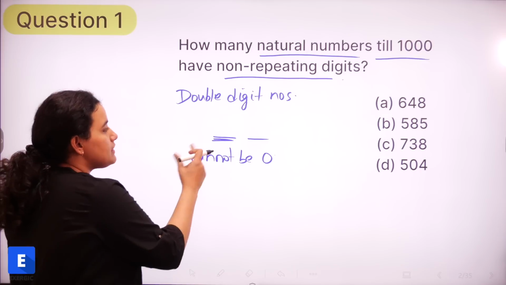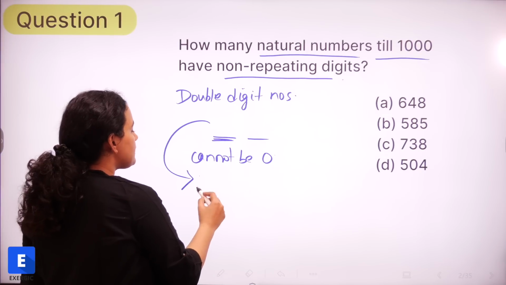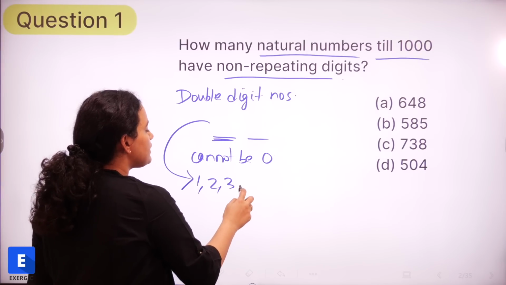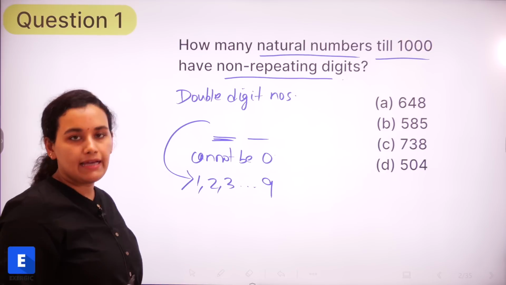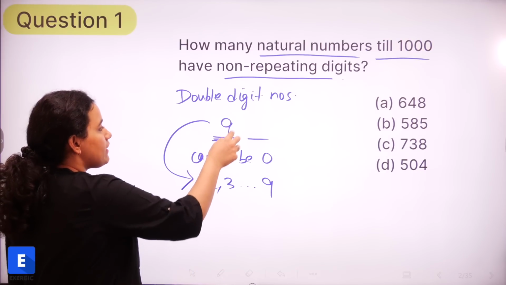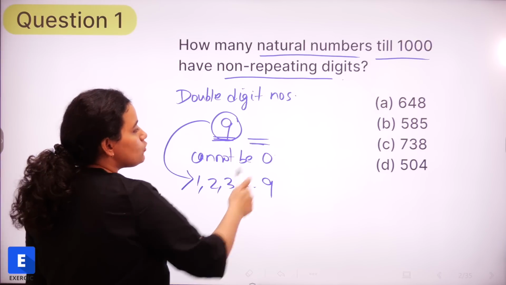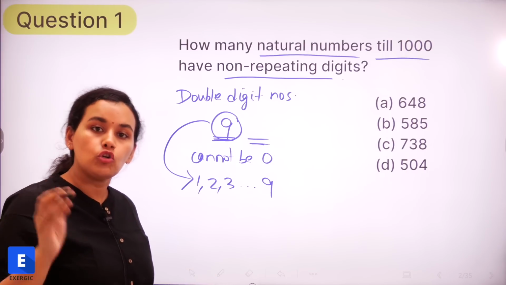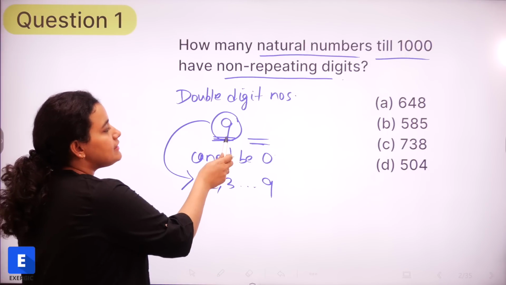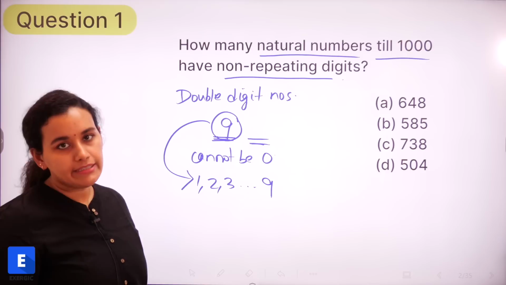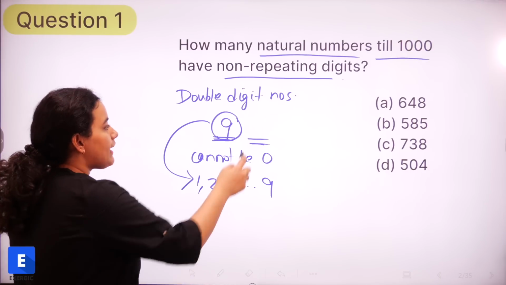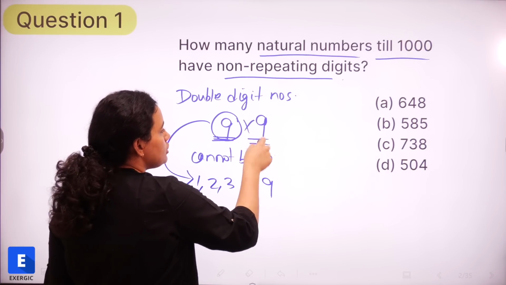So what are the numbers by which we can fill this tens place? Again, it is going to be 1, 2, 3 and so on right up till 9. So 9 ways by which we can fill the tens place. What about the units place? The units place can be any digit including 0, but it cannot be the digit that has occupied the tens place. So again, 9 ways by which we can fill the units place.